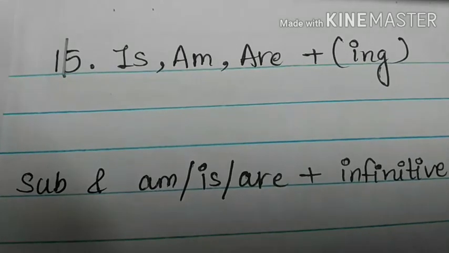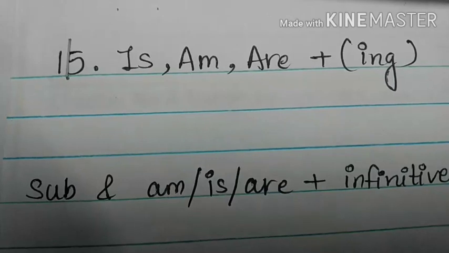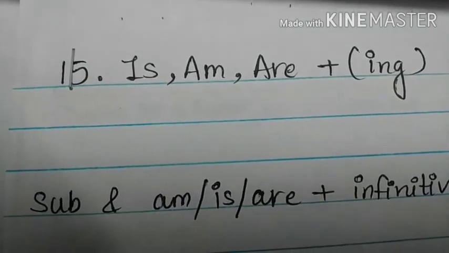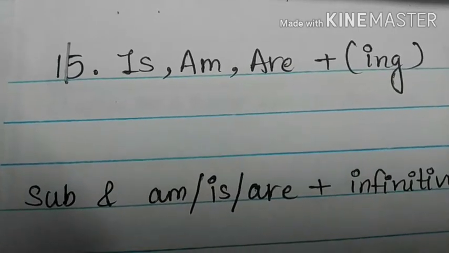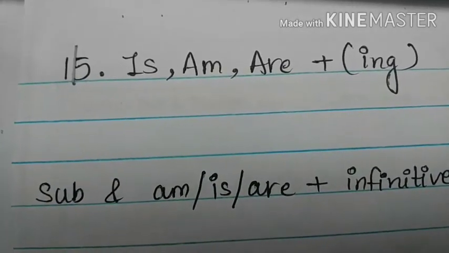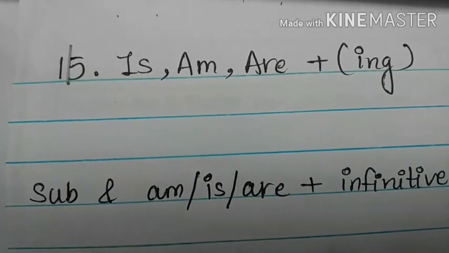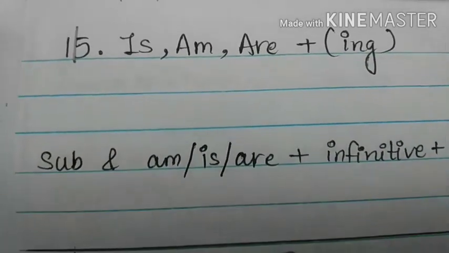Now it's time to give a heading in your notebook. Give the heading: Chapter number 15, is, are plus ing. And write it down.